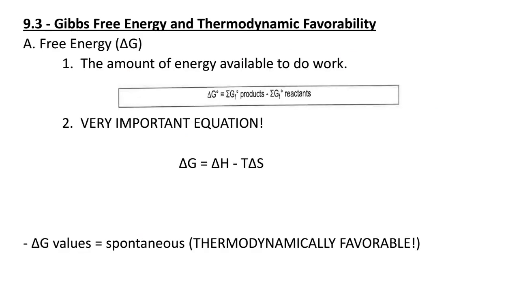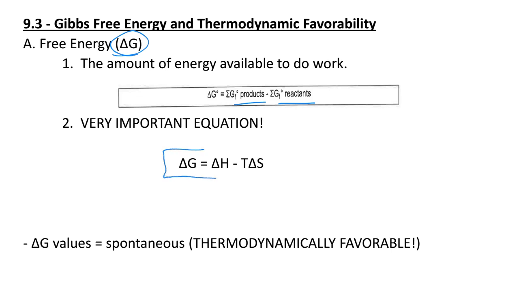Another thermodynamic quantity that we need to be familiar with is this delta G. So delta G is called Gibbs free energy, and it's the amount of energy that's available to do work. It's kind of the combination of everything. Once a chemical reaction happens and we combine what's going on with delta H, what's going on with delta S, how are those things combining together to give us this overall picture of the energy that's involved? And so we can calculate that by doing products minus reactants also.